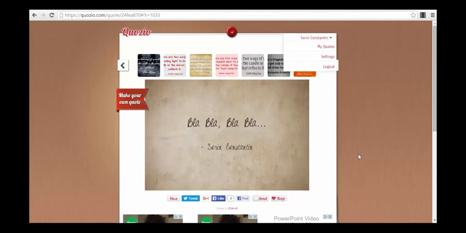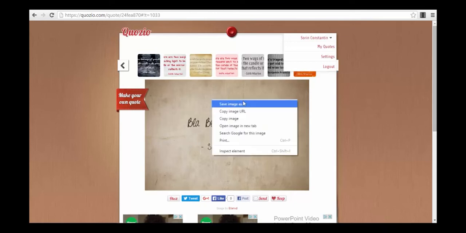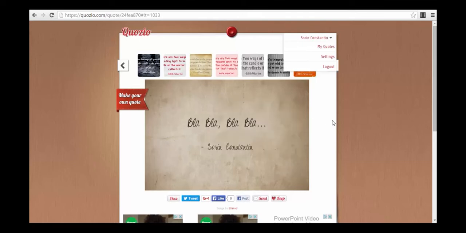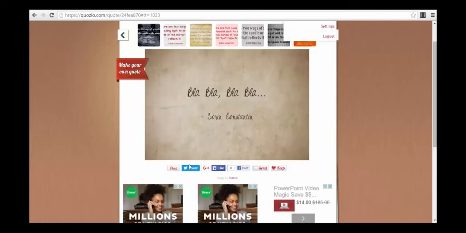And after that, saving your image is actually very simple. You right click on the image, save image as, and after that you just upload it to your social account wherever you want. Obviously you can also automatically share it from here on Facebook, Google Plus, Tweet, or other platforms where you have a button for that.